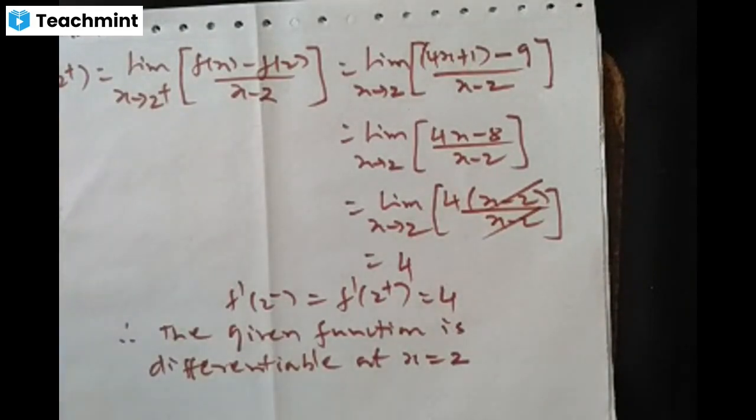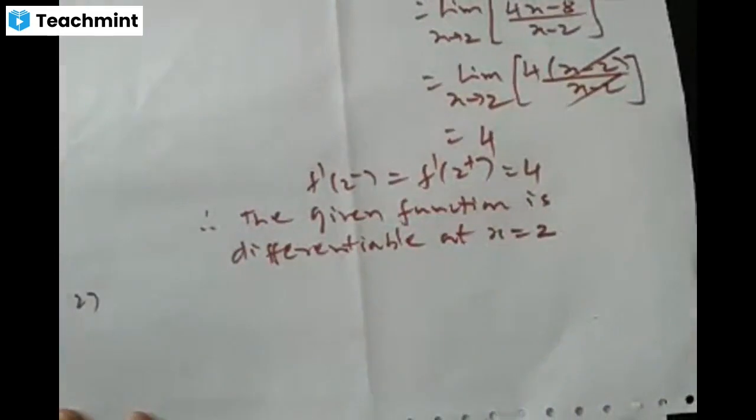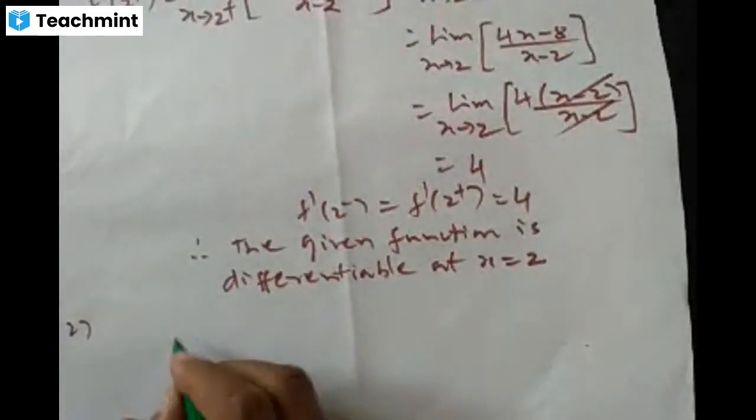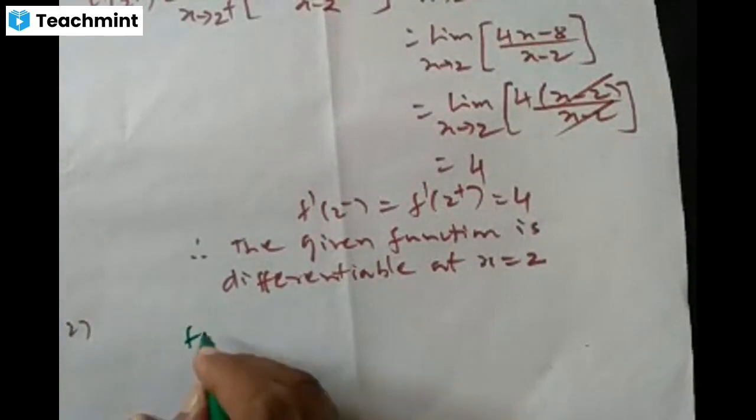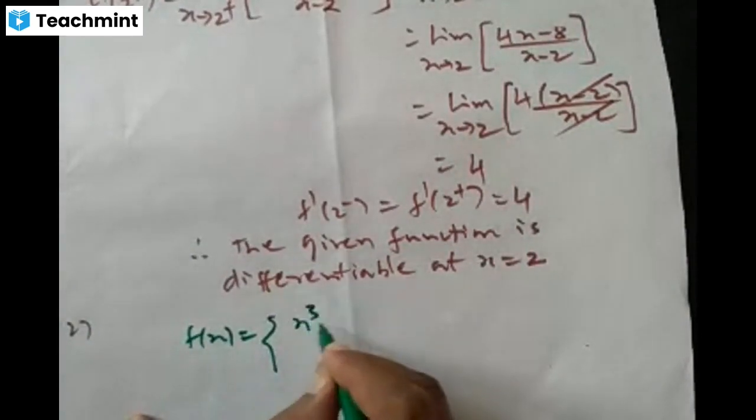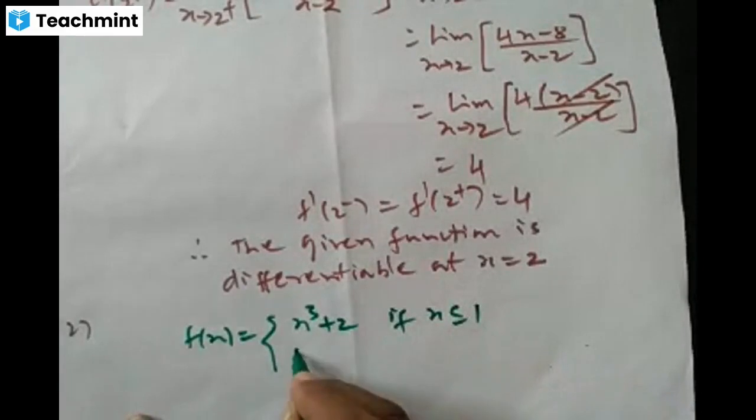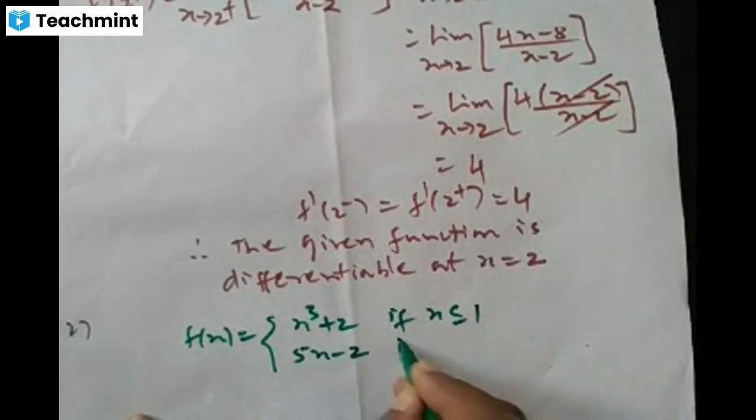So there is one similar problem. I just leave it as homework to you. Okay, I'll write that here itself. Problem number 2. I'll just write the function. You have to check whether the function f defined by f of x equal to x cube plus 2 if x is less than or equal to 1, 5x minus 2 if x is greater than 1.